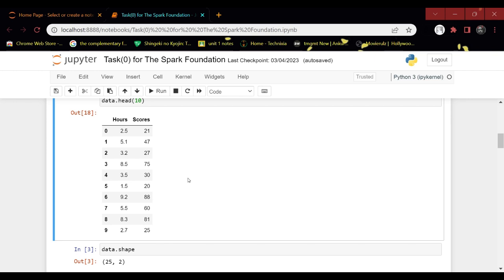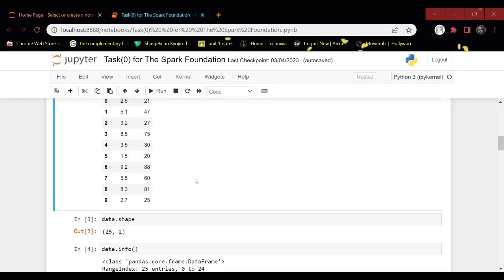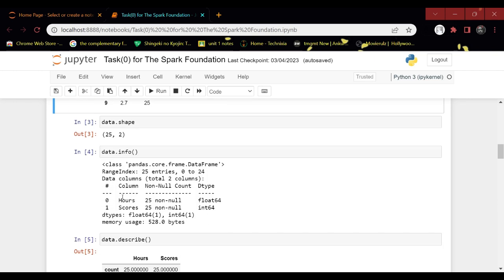In the third step, we are using the shape method to get the dimensions of our dataset, and here we get 25 rows and 2 columns. In the fourth step, we are using the info method to get the total entries and find the number of null values as well as the entries in our dataset.